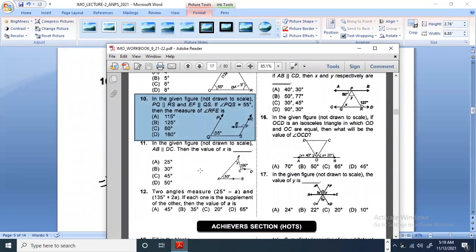11. More of the same. Okay, let's do this again.